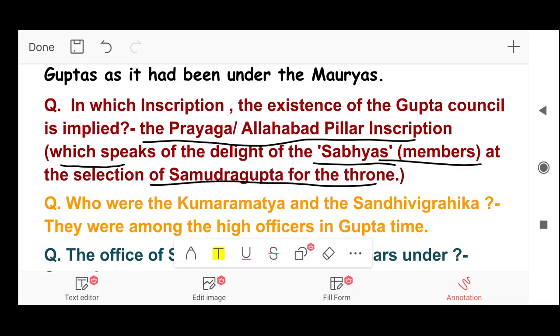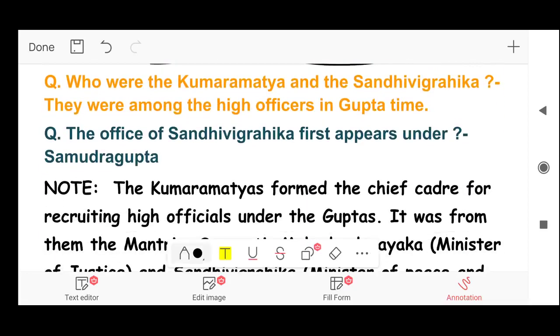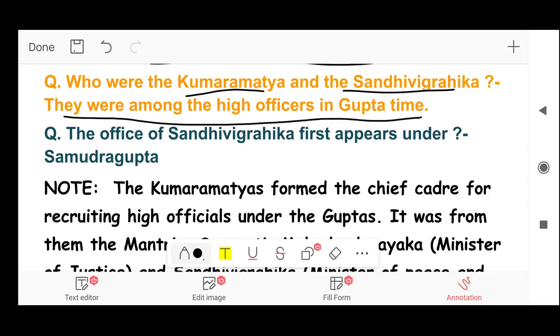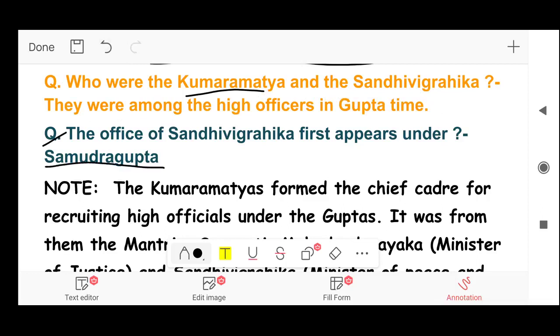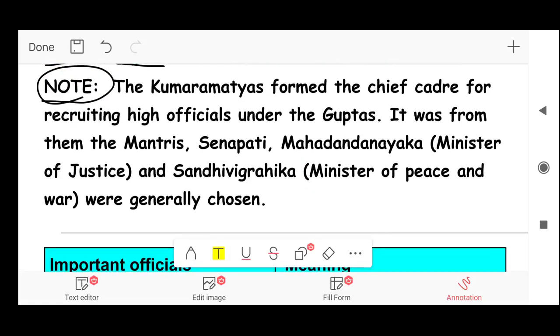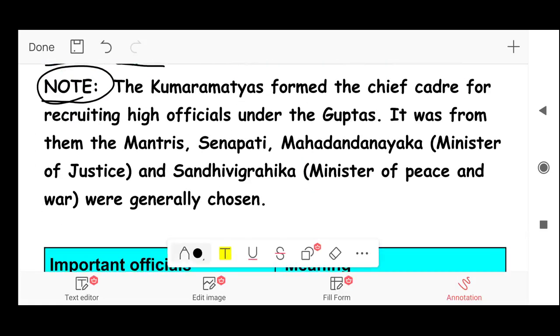Next question. Who were the Kumaramatya and Sandhivigrahika? Answer: Both Kumaramatya and Sandhivigrahika were among the high officers in Gupta time. Next question. The office of Sandhivigrahika first appears under whom? Answer: Samudragupta. Note: the Kumaramatyas formed the chief cadre for recruiting high officials under the Guptas.